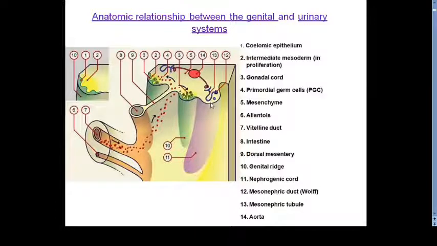So if we appreciate these ridges, they are nothing. Underlying we have the intermediate mesoderm, or we can say the mesenchyme, covered by the coelomic epithelium. So this medial part of this ridge in relation to the developing mesonephroid is given the name genital ridge. From this ridge we are going to see the development of the genital systems.